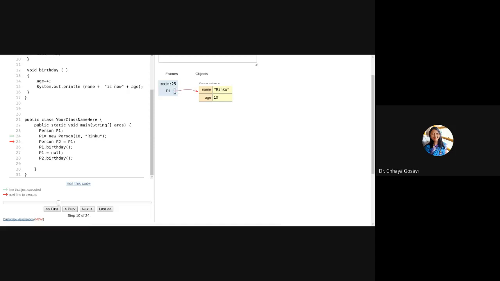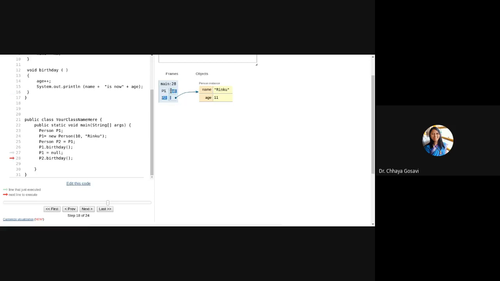So P1 memory is allocated and this link is created. This link means P1 is not null. It is pointing to this memory location. It is nothing but the actual physical address. Then P2 is another name given to the same memory location. So P1 and P2 are pointing to the same object. Now what I have done, P1 equals null. So it is first printing P1 dot birthday, so this function will execute. And now I am saying P1 is null.